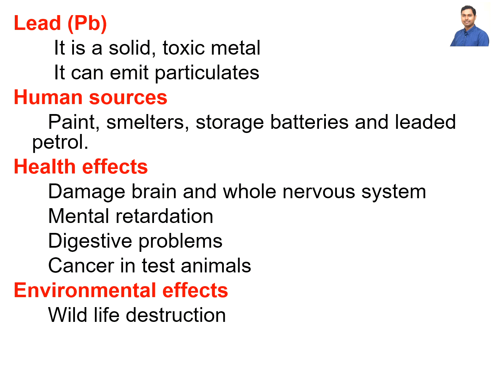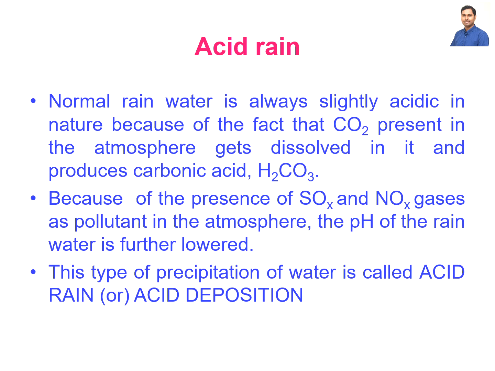So here are some health effects. It can damage the brain, and it can also create troubles in the whole nervous system. So mental retardation, digestive problems, and cancer in test animals. All these are the effects of lead toxicity. The environmental effects include wildlife destruction.